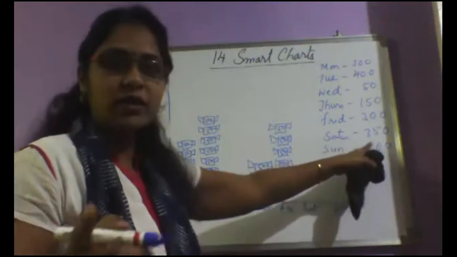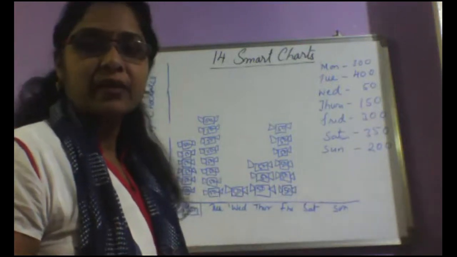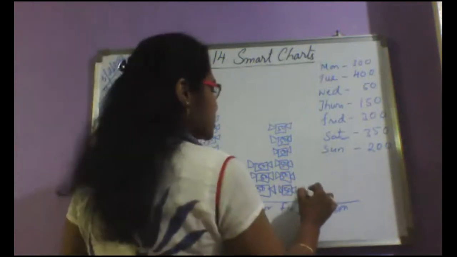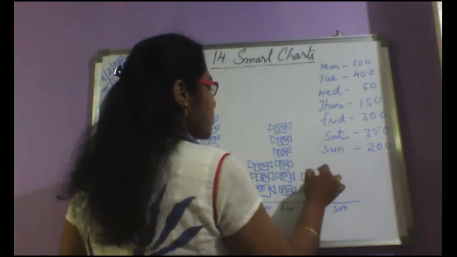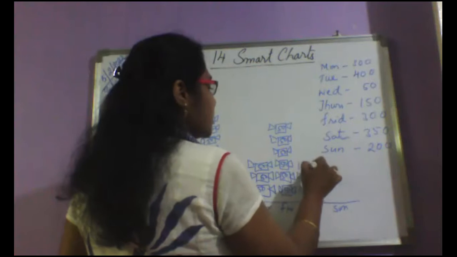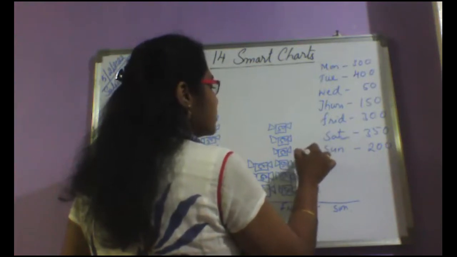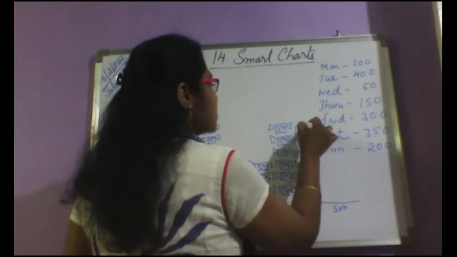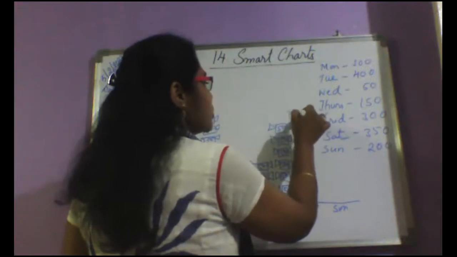Now, as you told, 350 on Saturday. So how many? 7, ma'am. Right. Now you have to draw 7 chocolates. So 1, 2, 3, 4, 5, 6 and 7. So this gives you 350 chocolates, right?